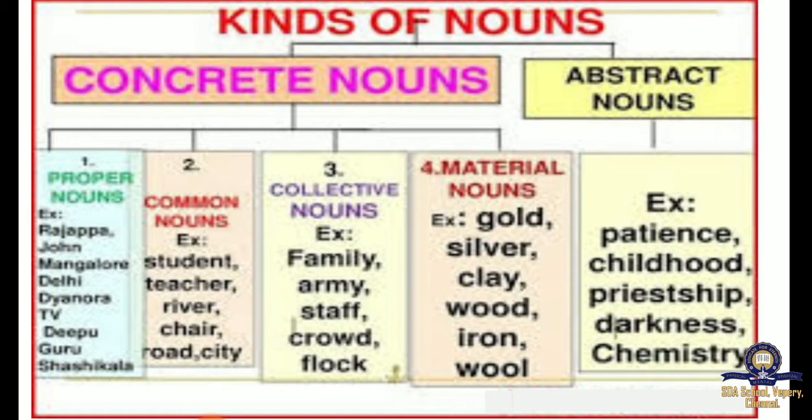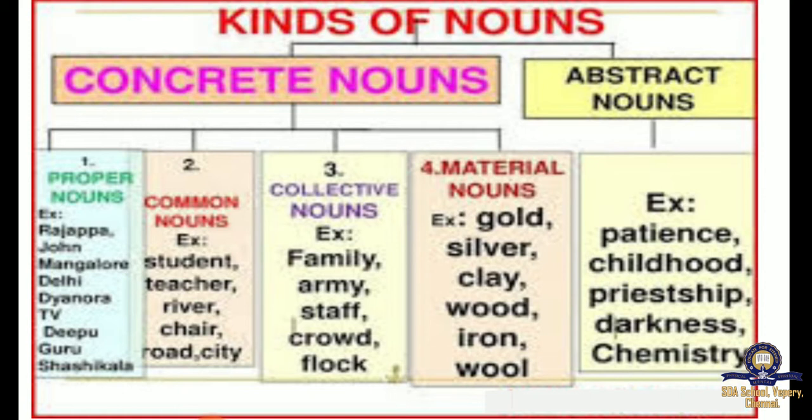Common noun. A noun which denotes a person, a thing, or place in general. There are birds in the tree. So, here, birds, which is a general thing. You don't know what type of bird it is, what species it is. You're just commonly telling there are birds. We grow a lot of animals in a farm. So you don't know what animal you're talking about. So you're talking in general. Boys are going to the canteen. So here, boys. So it's a general thing.